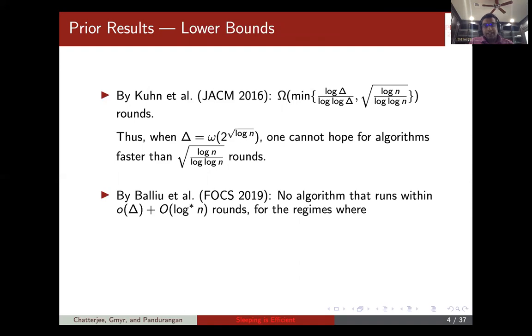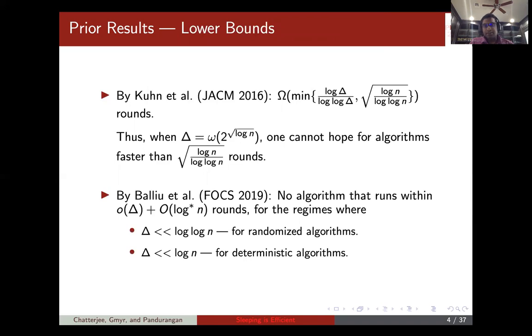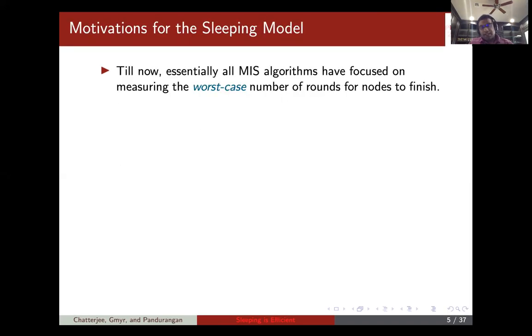And recently there is a result by Balliu et al. that shows that one cannot even hope for little o of delta round algorithms when delta is somewhat small. For example, when delta is somewhat smaller than log n for randomized algorithms, and delta is smaller than log n for deterministic algorithms. So that's the situation with respect to MIS today.